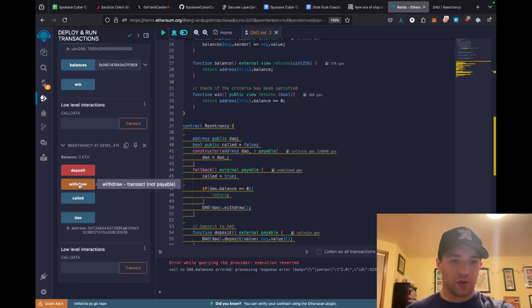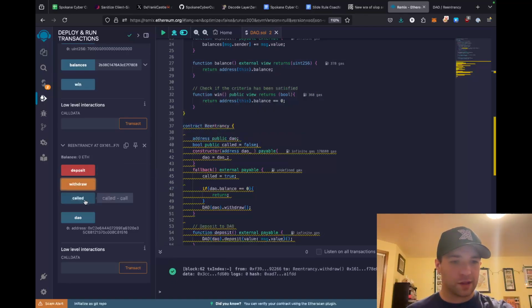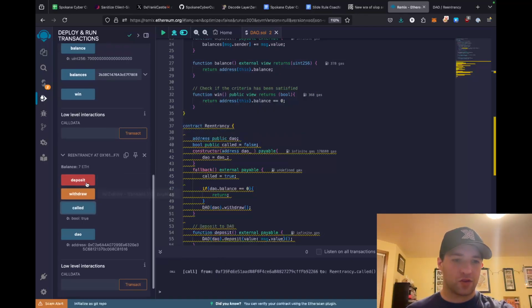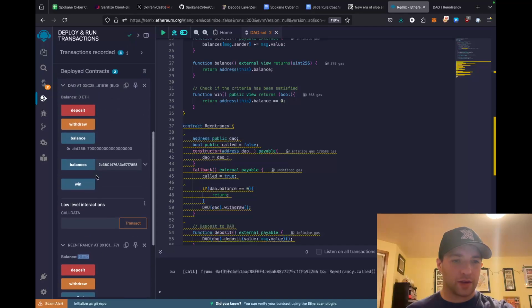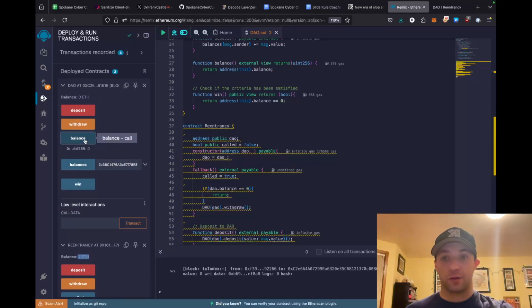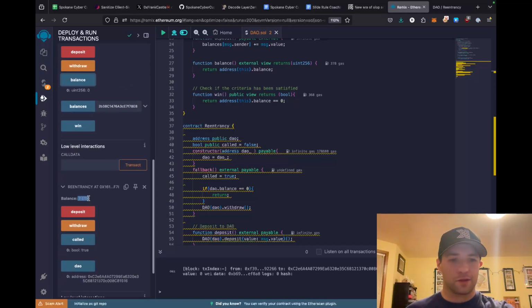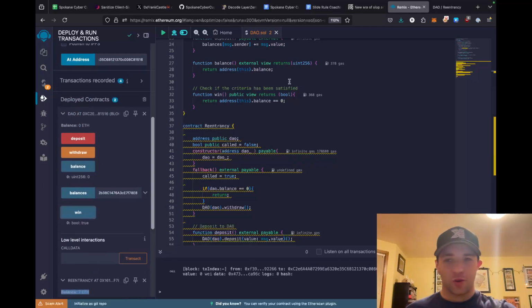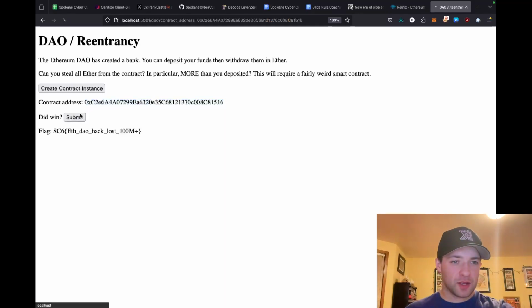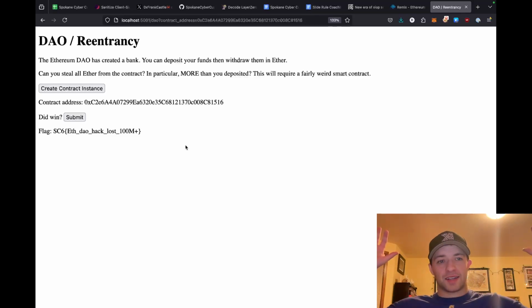All right, the moment of truth. Withdraw, and it succeeded. We can see that the Boolean is set to true, and this contract has 0 ETH. This contract now has 0 ETH. So this says 7 ETH. I think I said that wrong. And we won. Cool. So if we go back here and we click submit, we hacked the Ethereum DAO. We stole all of the money.